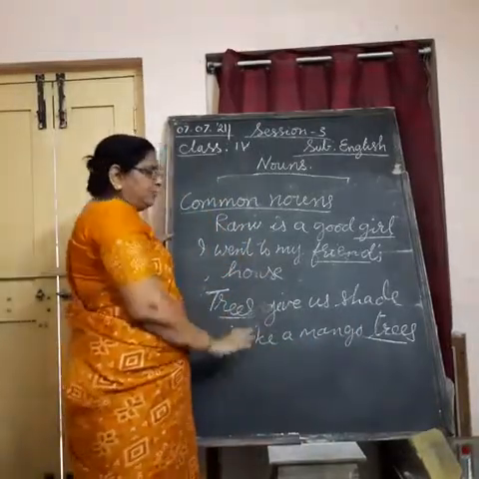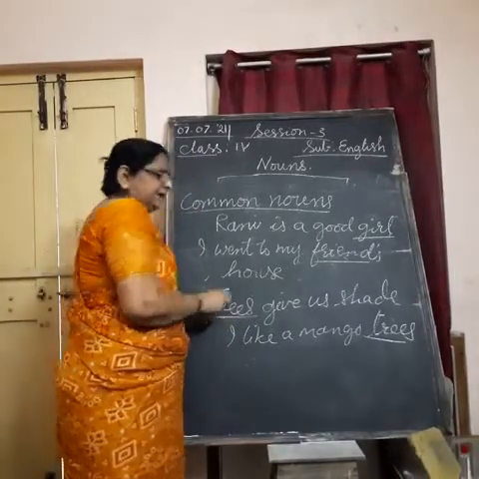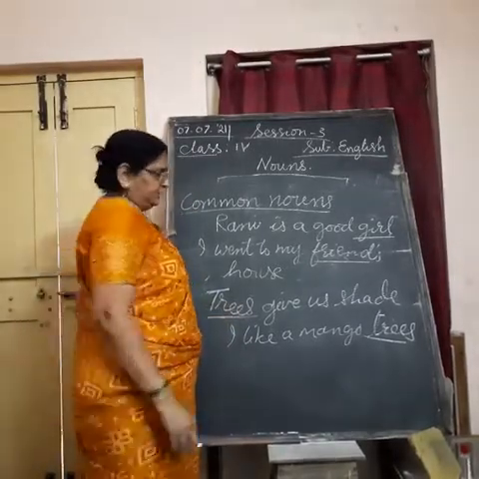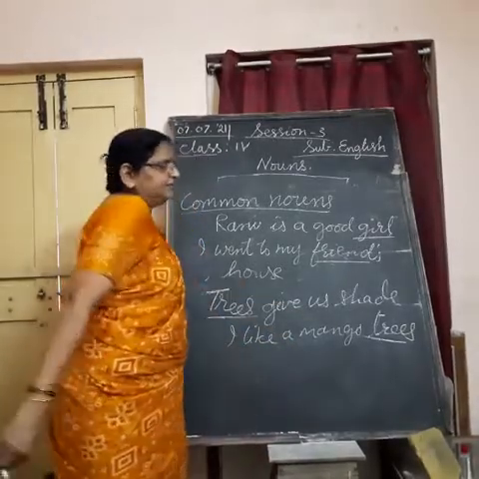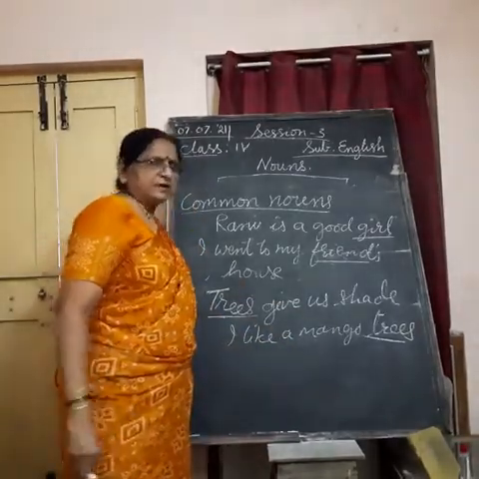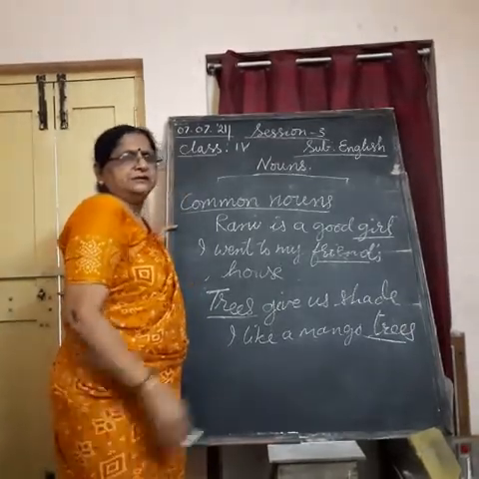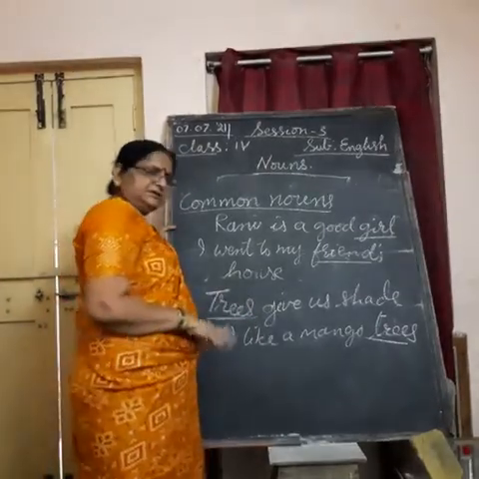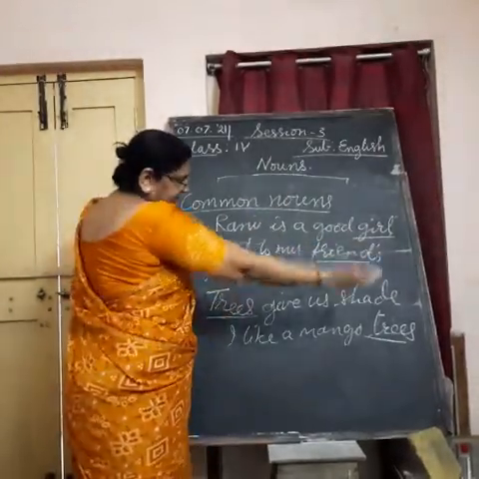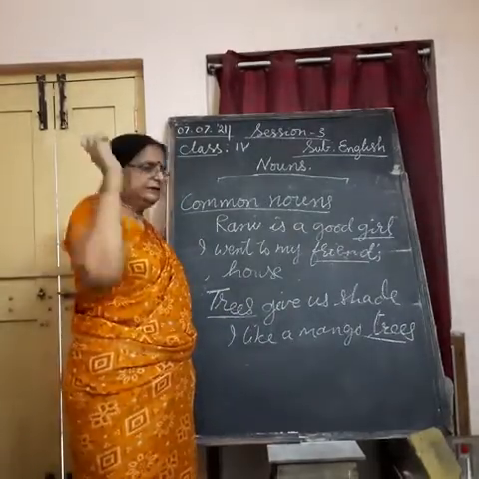Moreover, common nouns, if you use in the beginning of the sentence, then only you should use capital letter. And if you get either in the middle of the sentence or at the end of the sentence, you need not use capital. You have to use small letter only. That is the difference.